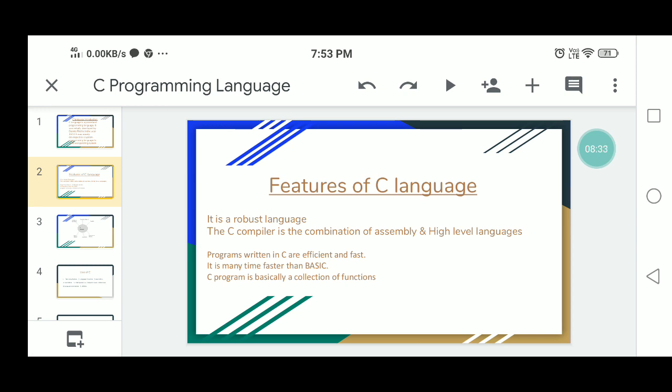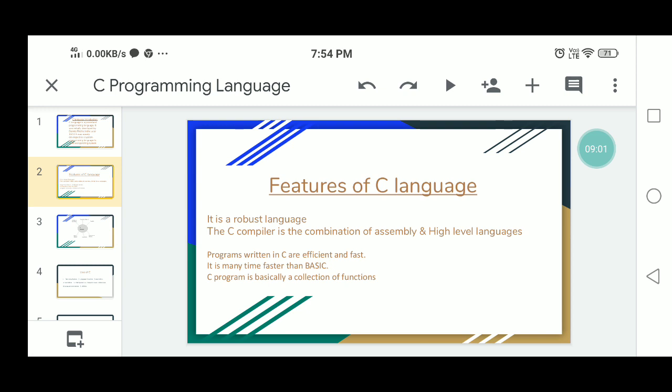Next, it is many times faster than BASIC. BASIC is a small language, so it has few keywords. BASIC is Beginners All-purpose Symbolic Instruction Code. That language is used to develop programs also. C was developed from BASIC. This is the father of C. C is many times faster than BASIC.